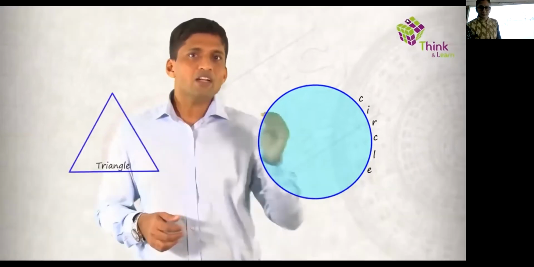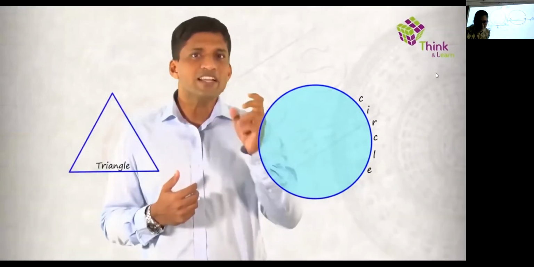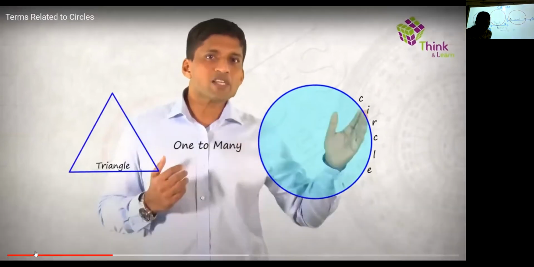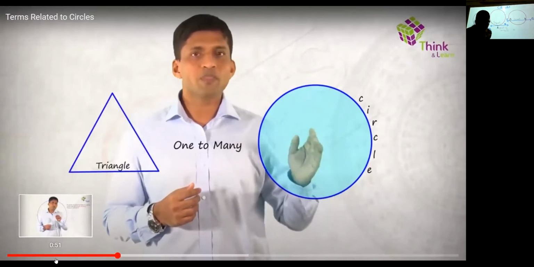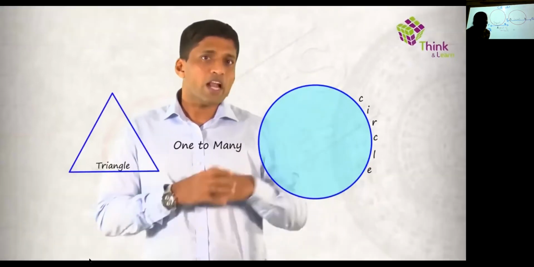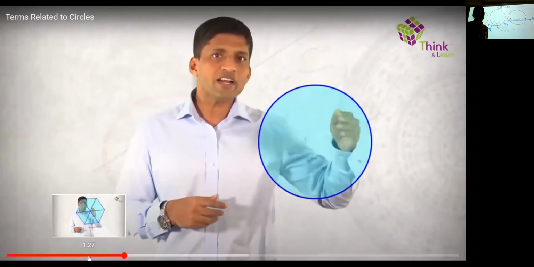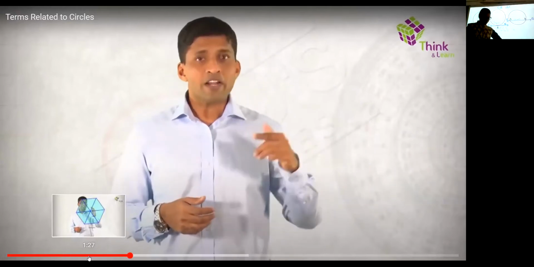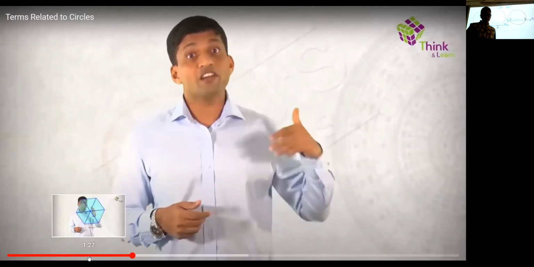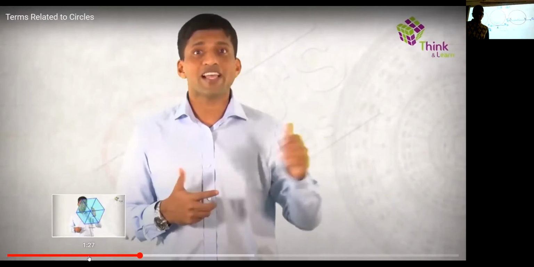So how are a triangle and a circle connected? In simple terms, they are connected like one to many. A triangle to a circle is one to many, because if you put an infinite number of triangles together, we'll end up getting a circle. Now, just to make you think further, if I cut the same circle and straighten it out, I get a line. And that's where we started from, right? So a line can be taken as a circle with infinite radius, if you stretch your imagination, and a circle can be taken as a polygon with infinite sides.